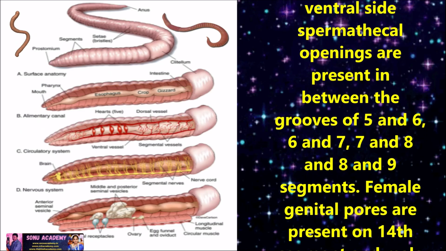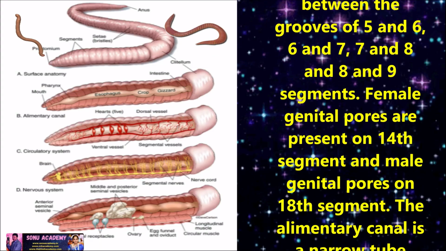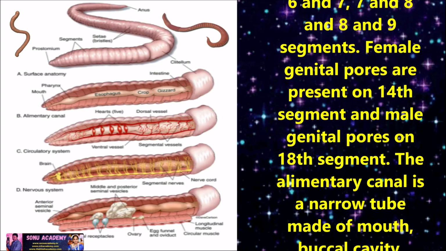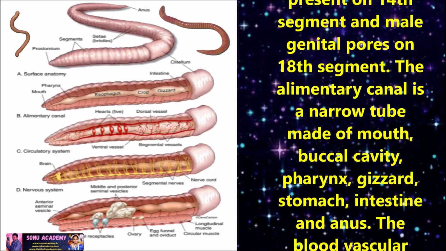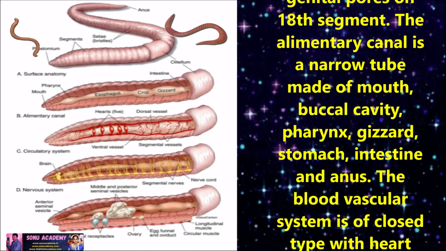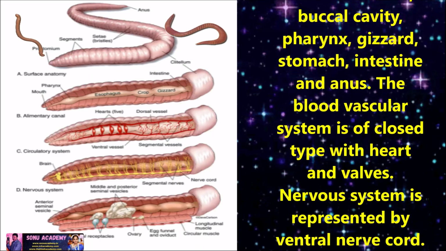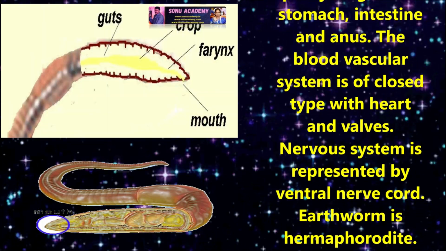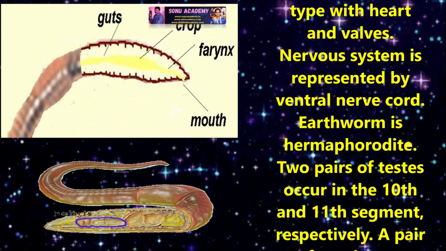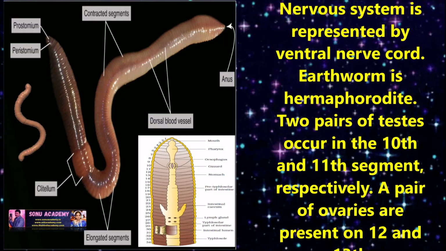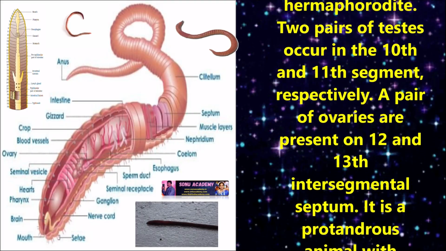The alimentary canal is a narrow tube made up of mouth, buccal cavity, pharynx, gizzard, stomach, intestine, and anus. The blood vascular system is of closed type with heart and valves. Nervous system is represented by a ventral nerve cord. Earthworm is a hermaphrodite. Two pairs of testes occur in the 10th and 11th segments respectively. A pair of ovaries is present at the 12th and 13th intersegmental septum. It is a protandrous animal with cross-fertilization.